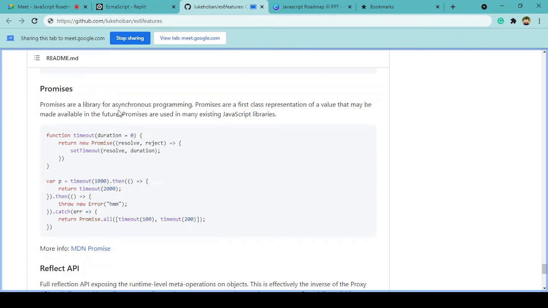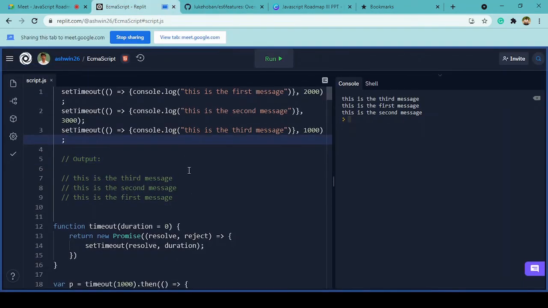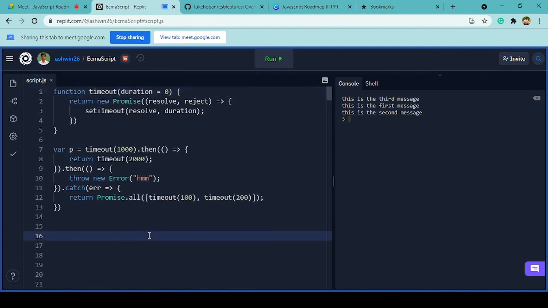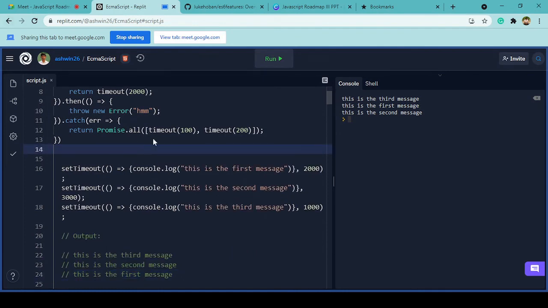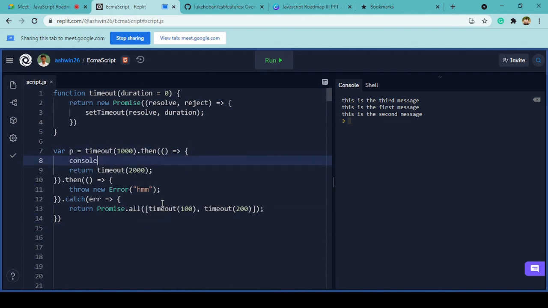Okay, let me show you. To better understand, let me put it at the bottom. So instead of returning anything, let me console.log as well. As you can see, console.log, and let me log that we are in the timeout 2000, right? And let's say I'm logging this one as well.